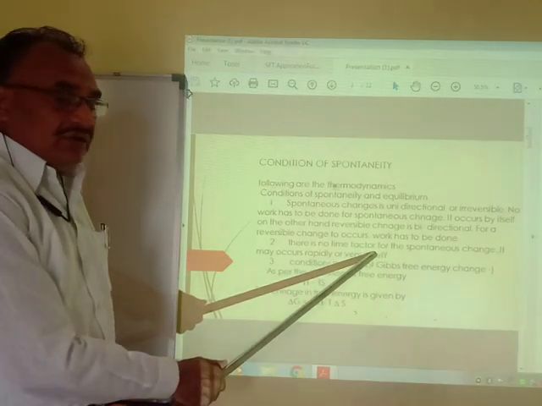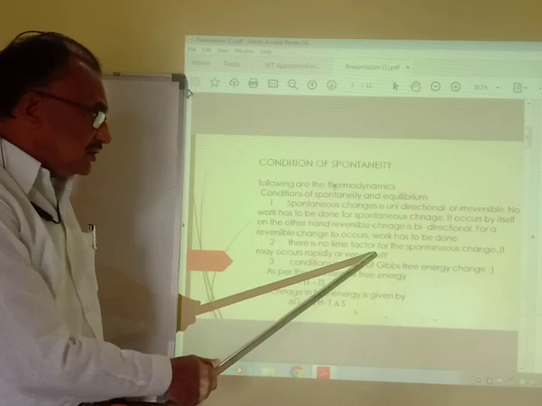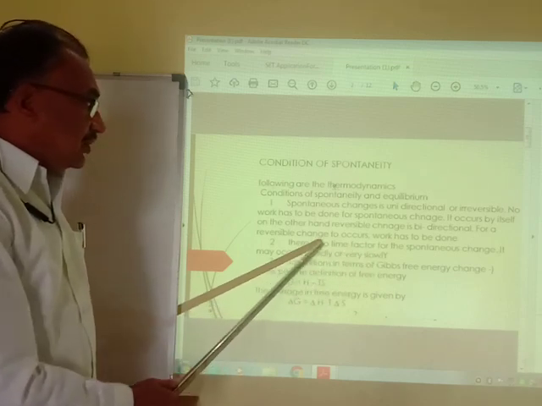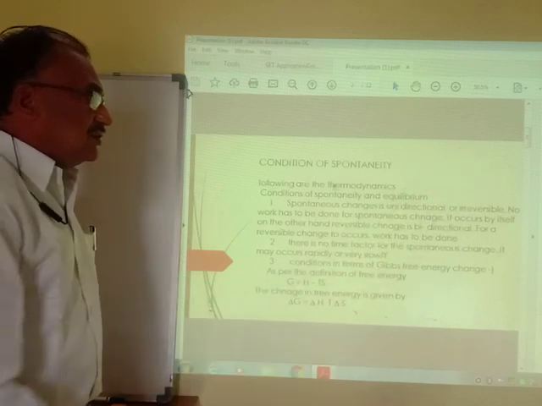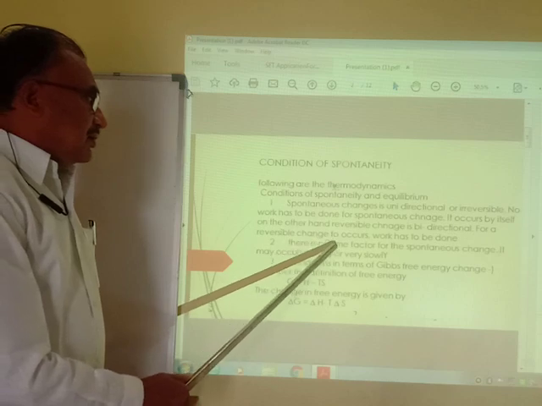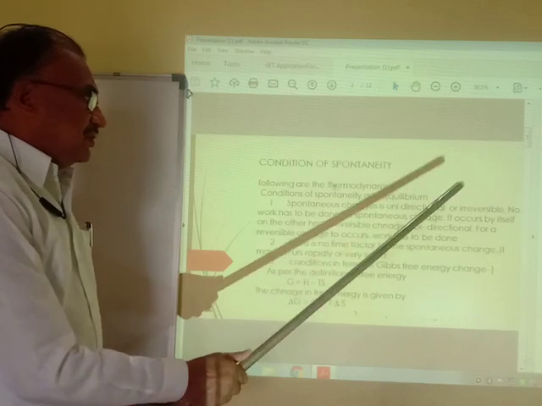There are so many reactions occurring in our nature. These radioactive reactions are very slow. This means there is no time factor effect on the spontaneous change. If the reaction is a spontaneous change, time does not affect this reaction.